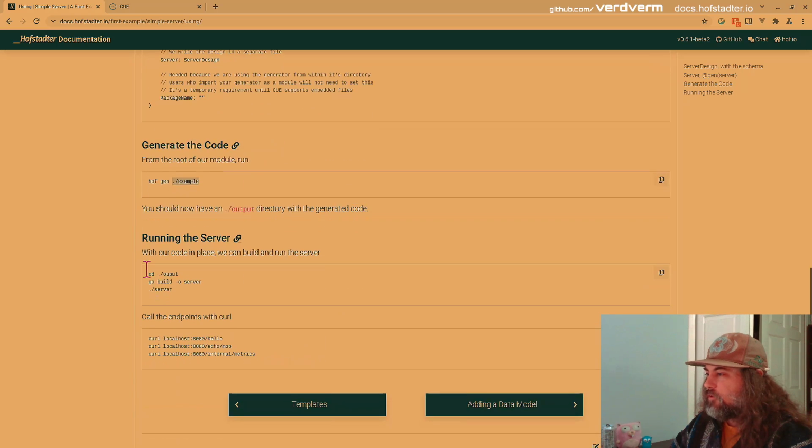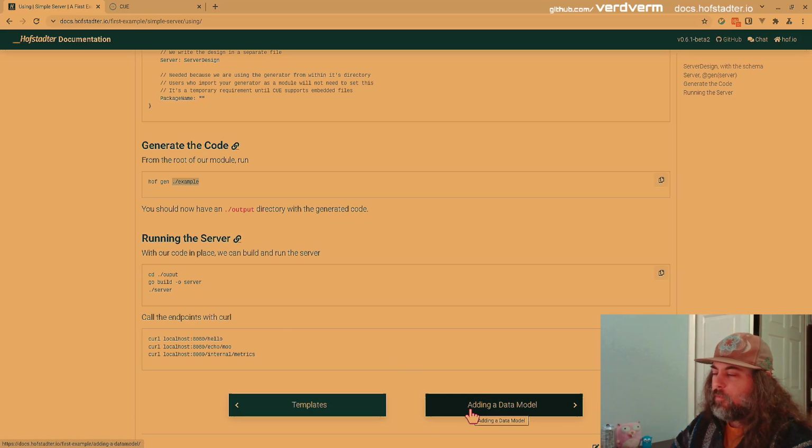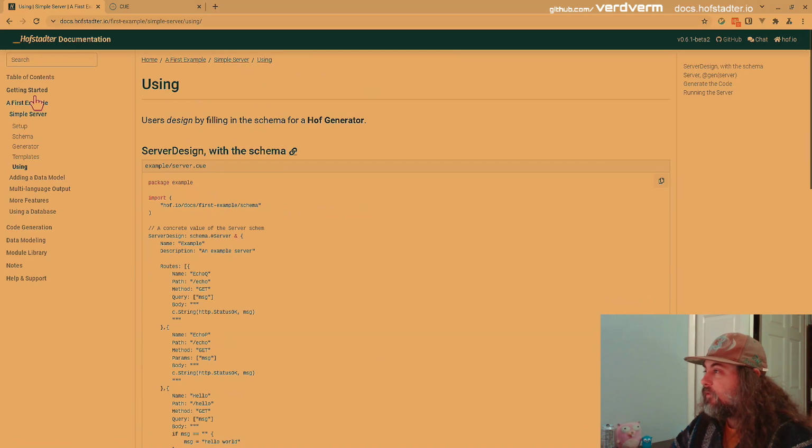So then, yeah, we generate, and then you can run the server. It runs right out of the box, and you can talk to it. There might be one issue with a query param that's not used, but we could fix that. So that's the simple server, just taking you through some basic motions with Hoff.